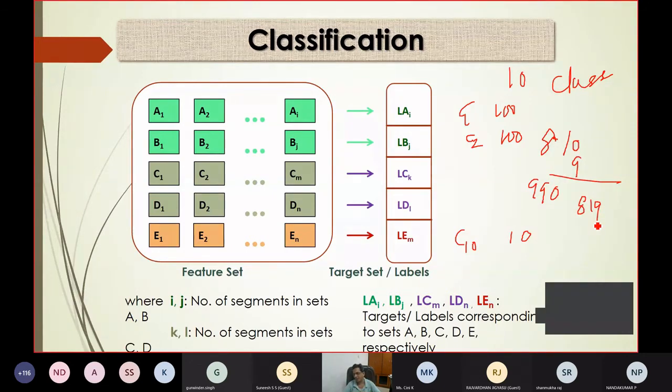90% for training purposes. Now when you generate randomly, it may happen that as one of the classes has fewer data, in this 819, as it is generated randomly, it may happen that out of only 10 data of class 10, maybe only 2 data come into the pool during random selection. So if 2 come, now you are training all the 10 classes.